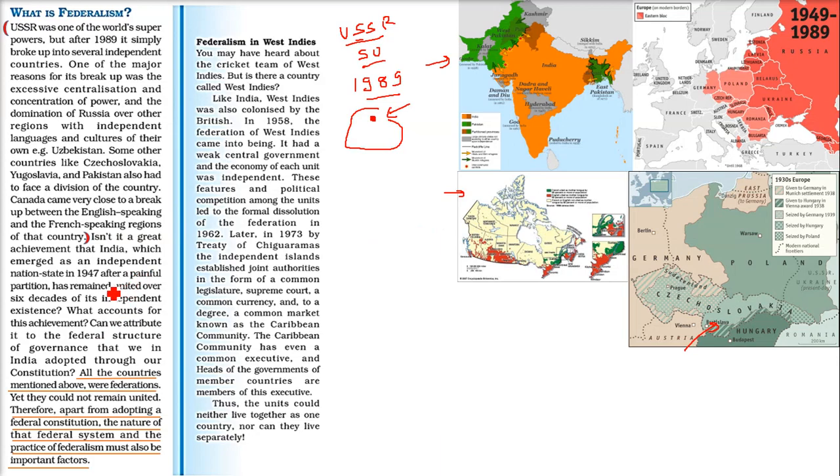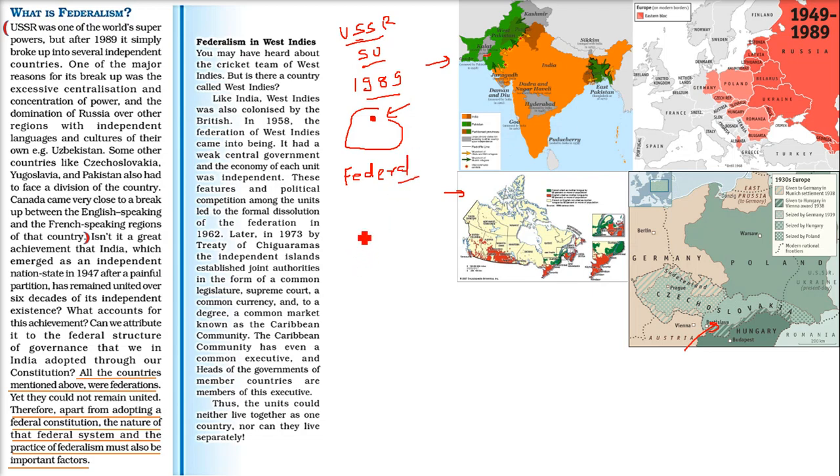But what happened to India? After 1947, we have seen that we had so many states, we have now so many states, and they remain united. How did we achieve it? All these countries which I am talking about, Canada or Czechoslovakia or the USSR, were federal countries. But the flavor of federalism there was different.